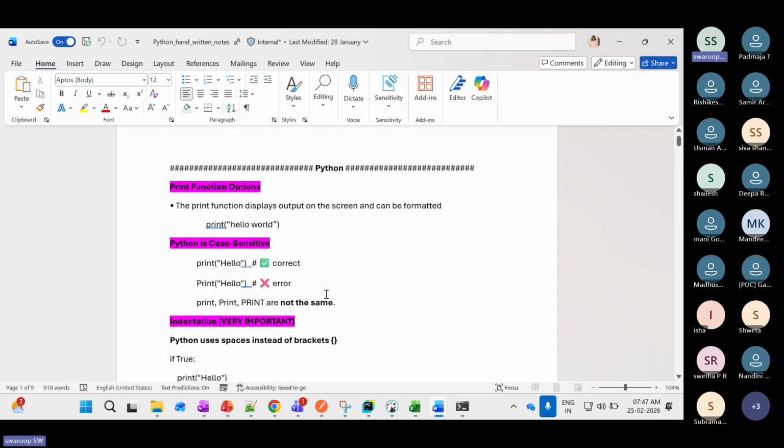Python is case sensitive. What is meant by case sensitivity, like I already said, is this print is a built-in function of Python, so it should be in lowercase. For example, here, print hello is correct. But if we give this P in capital, it will throw an error. If you give everything in capital, that is wrong.